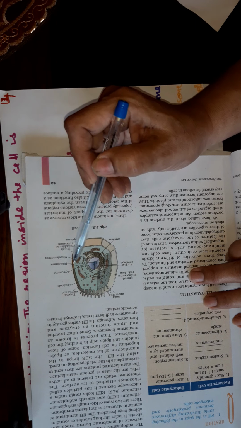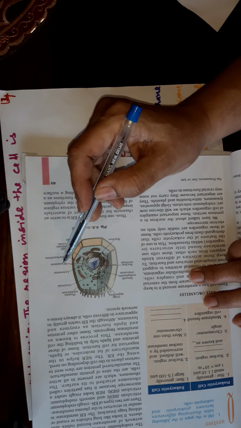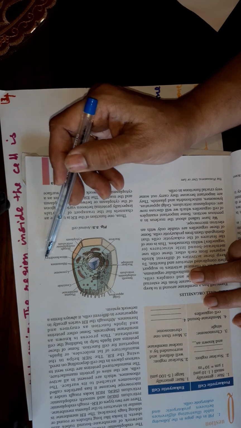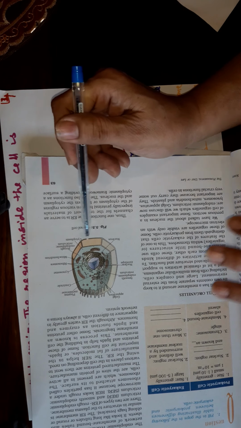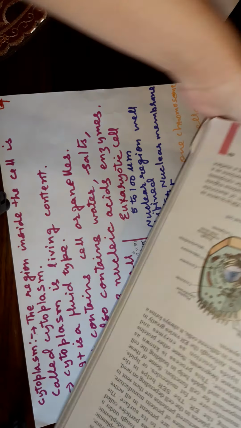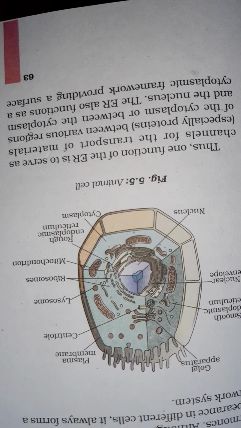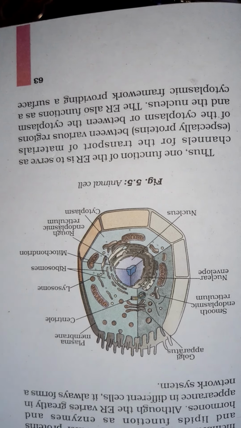These are all cell organelles. Plasma membrane is the outermost covering. Lysosome, ribosomes, mitochondria, these are found here. So you can see all the cell organelles clearly.